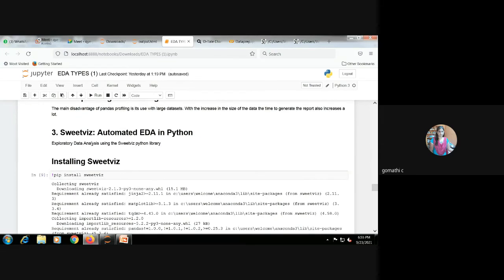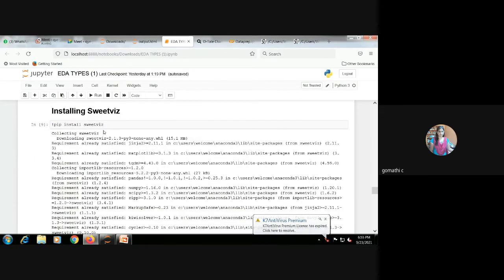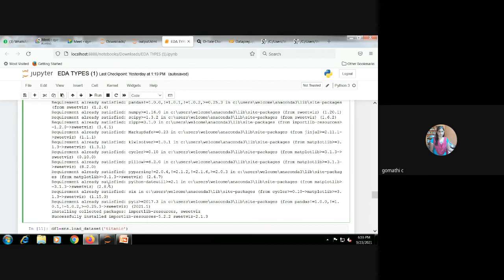Sweetviz is also an automatic EDA library which we can use in Python. This is also the same; to install it, pip install sweetviz, as we did previously. These are different libraries. You can go with any library. If you are comfortable with pandas profile, go for it. If you are comfortable with Sweetviz, you can go for Sweetviz.